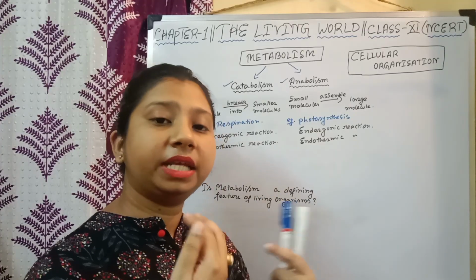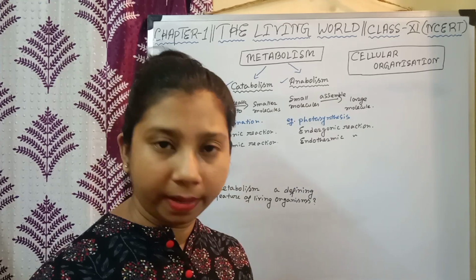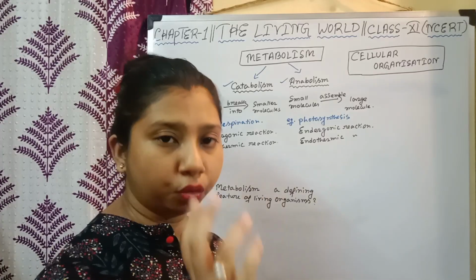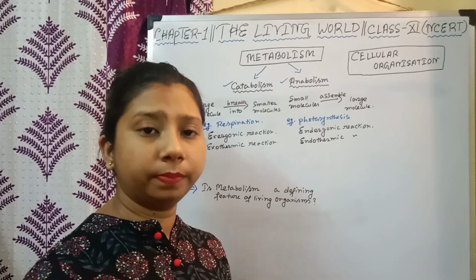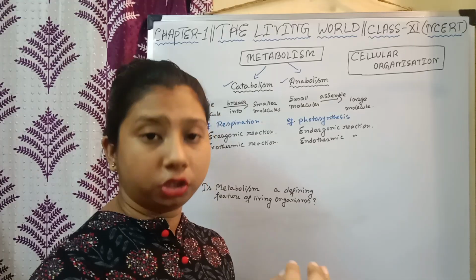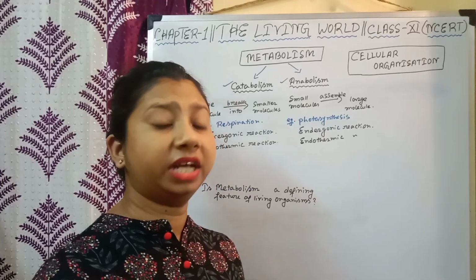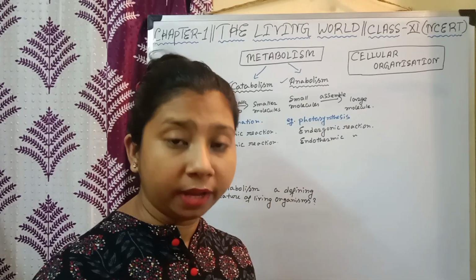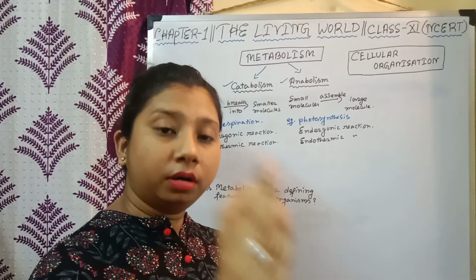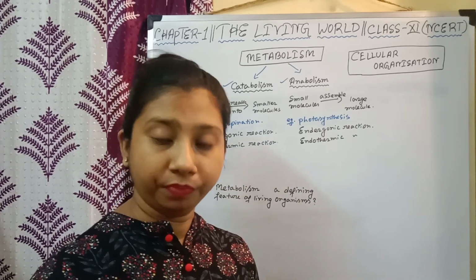Suppose a particular chemical reaction is happening inside my body, and I want to perform this reaction in a test tube. We can perform it in a test tube only when we provide the exact temperature, exact pH or exact reactants as in my body within that test tube. Only then can the reaction be performed in vitro, inside a test tube, correct?